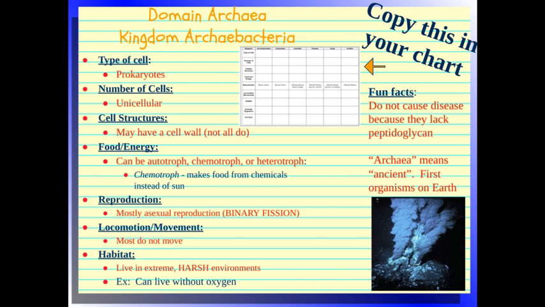So autotrophs, they're going to get it from the sun. Chemotrophs, they're going to get it from some kind of chemical. And heterotrophs, they're actually going to have to consume another organism. So think all the way back to October when we talked about these topics.